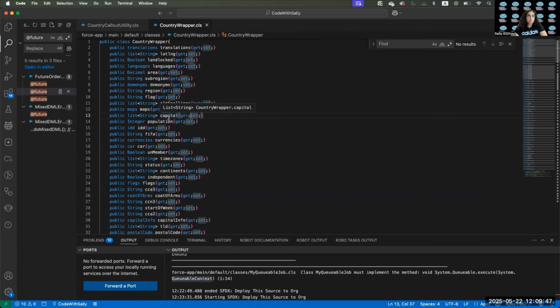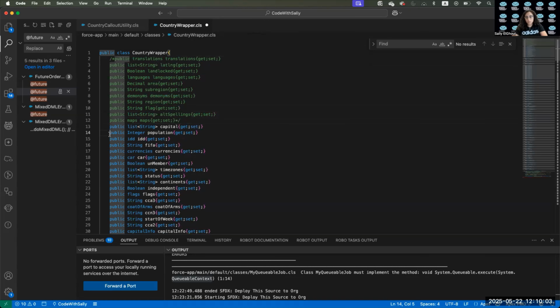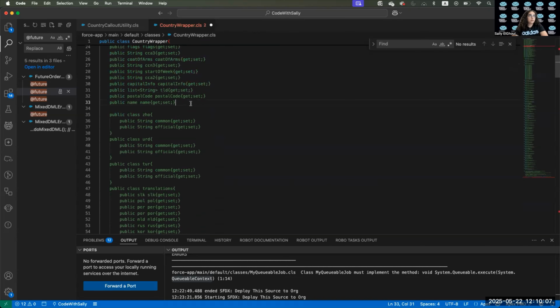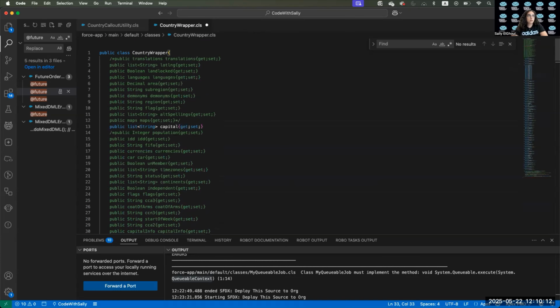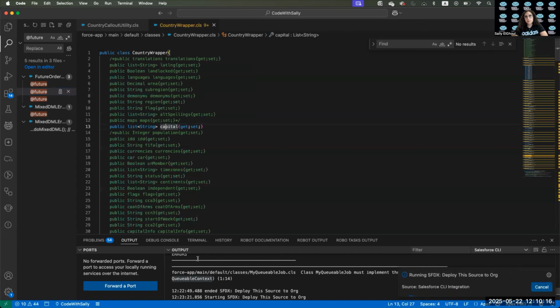The answer is no. Whatever you have in the wrapper, if it matches the name, it will work. So let's assume I'm not interested in anything else, and I will keep here only the capital. I can comment everything out for now instead of deleting. It's temporary. And I will put only the capital. So let's deploy and see it together.